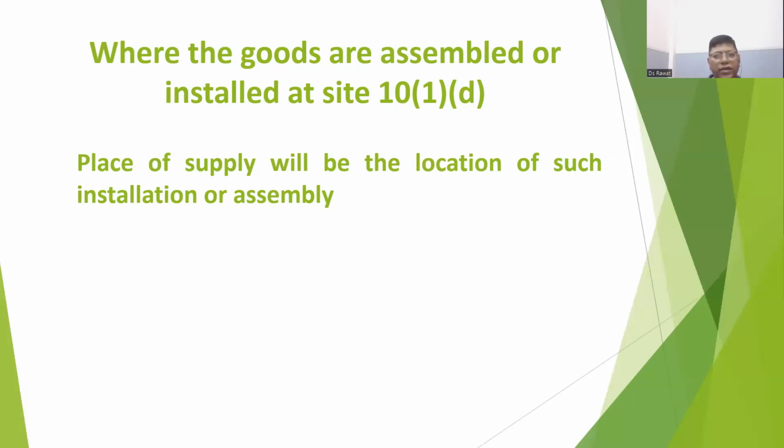There is a contract that X will supply the machinery from Delhi to Maharashtra as well as install the machinery at Maharashtra. So in that case, machinery is sent by invoicing from Delhi to Maharashtra by charging IGST as interstate sale, etc.